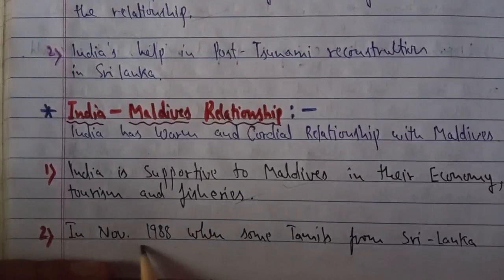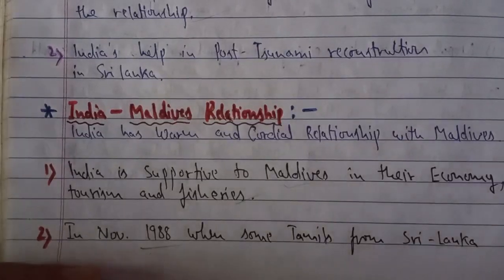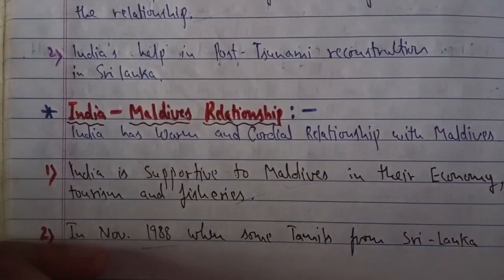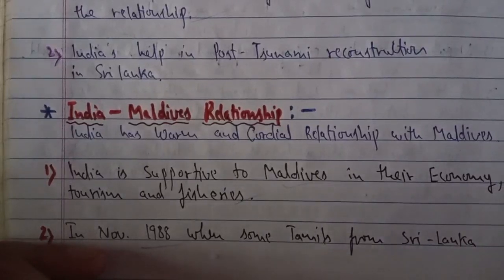But in November 1988, Maldives was attacked by Tamil militants from Sri Lanka. At that time, the Indian Air Force and Navy instantly acted on Maldives' request and reached Maldives to stop the invasion. So this invasion was stopped by the Indian Air Force and Navy on the request of Maldives, as they required help from India.